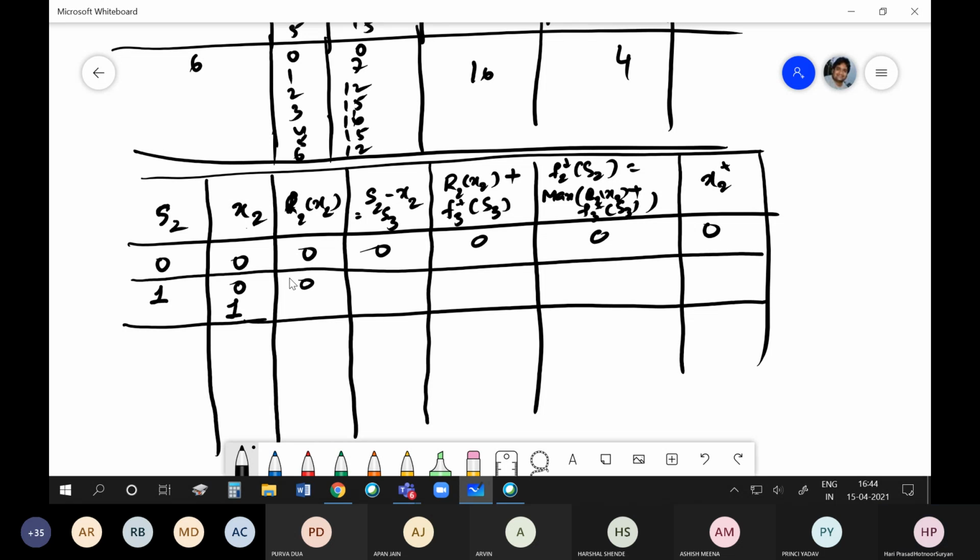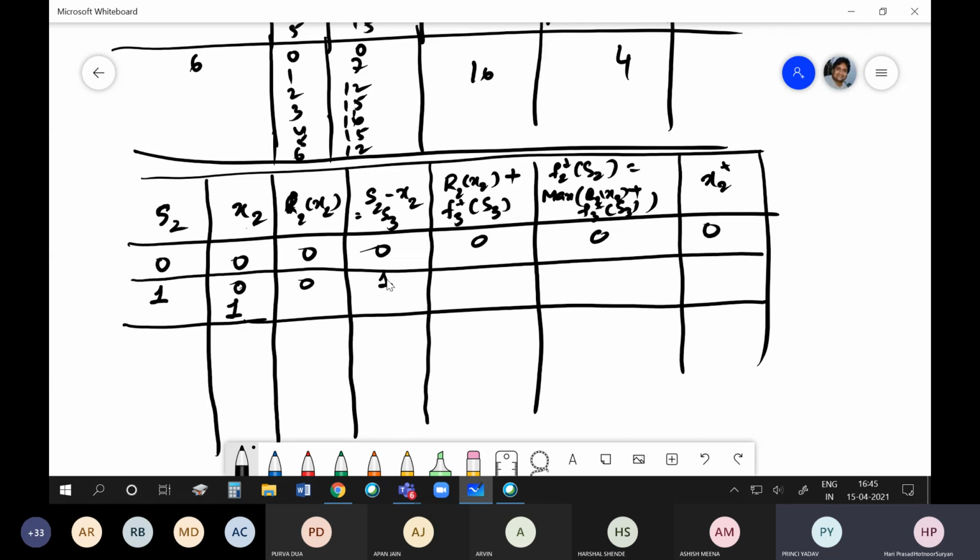I have 1 unit available for both user 2 and 3, but I am not giving anything to user 2. So how much will be available for user 3? 1. 0 for the X2 and 1 for this.